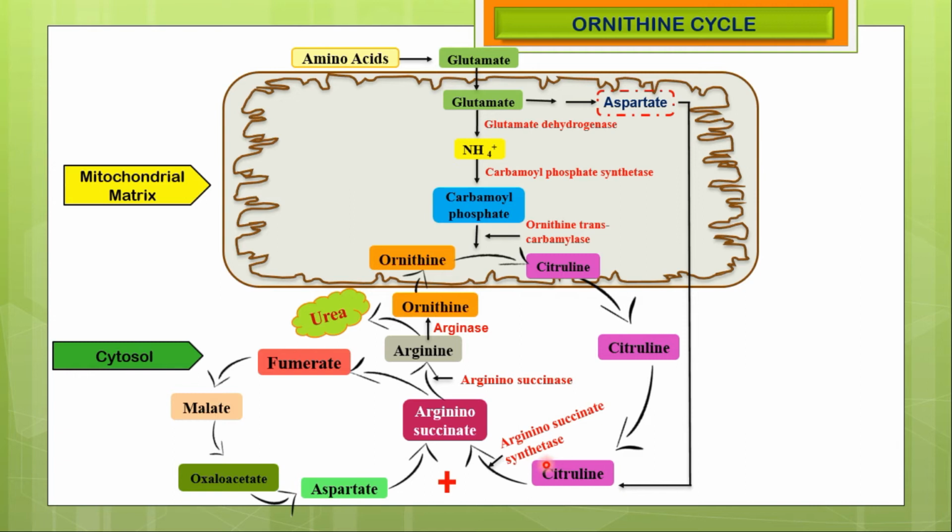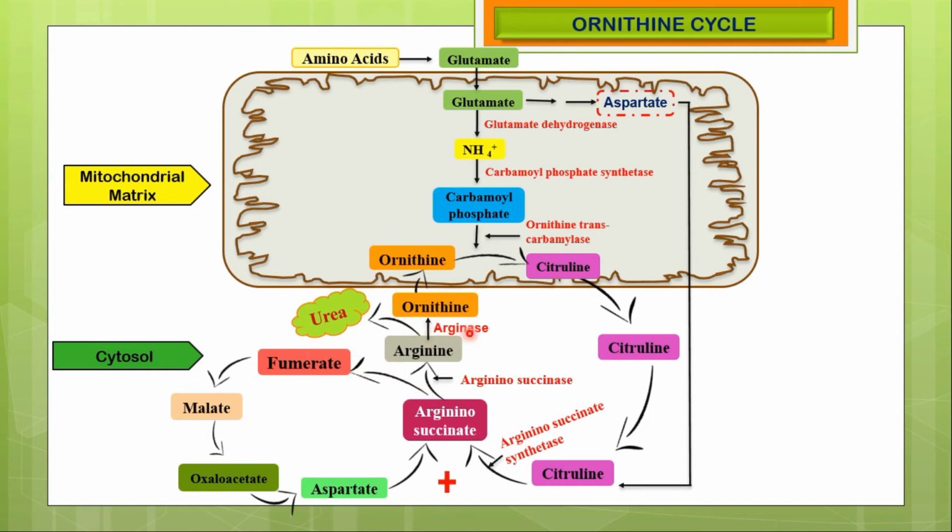A condensation reaction occurs between the amino group of aspartate and the carbonyl group of citrulline to form argininosuccinate, and it is done by the action of the argininosuccinate synthetase enzyme. This aspartate is generated in the mitochondria by the transamination process, and then aspartate is transported into the cytosol. Then, by the action of the argininosuccinase enzyme, argininosuccinate cleaves into arginine and fumarate.